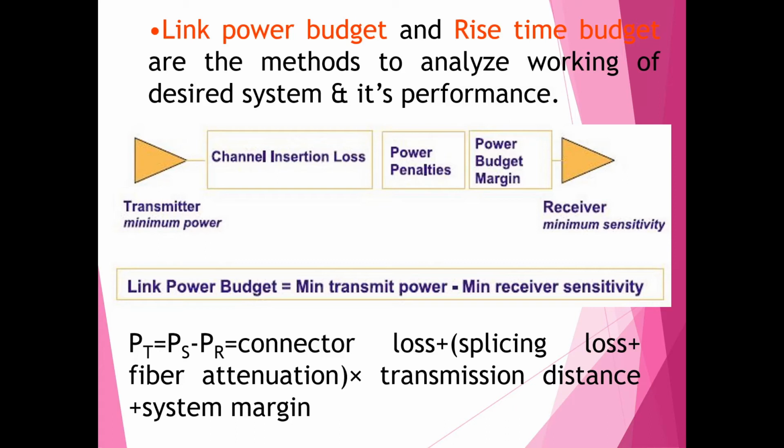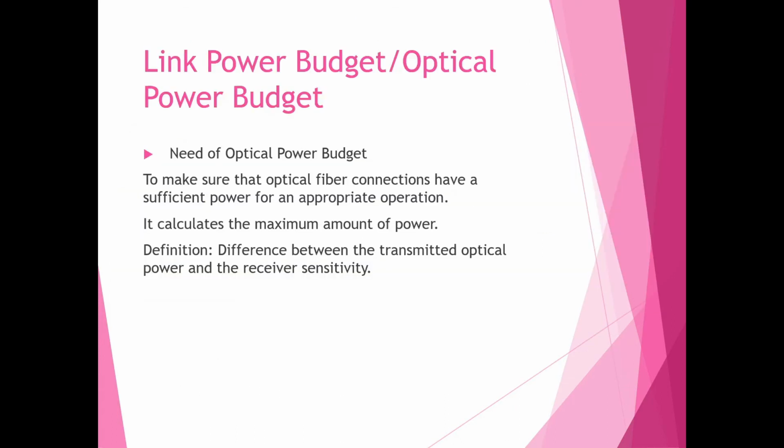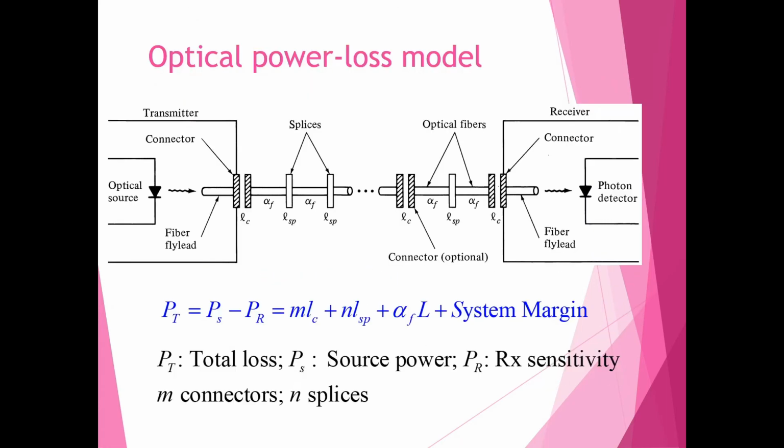Now first of all we will see the optical power loss model, and then we will consider the different losses taking place, which we have to consider in link power budget. So this is the optical power loss model. The optical power received at the photodetector depends on the quantity of light coupled into the optical fiber and losses occurring in the fiber, at the splices and connectors.